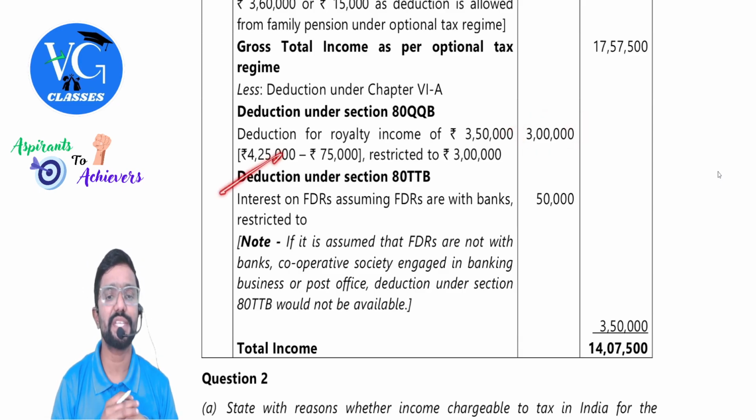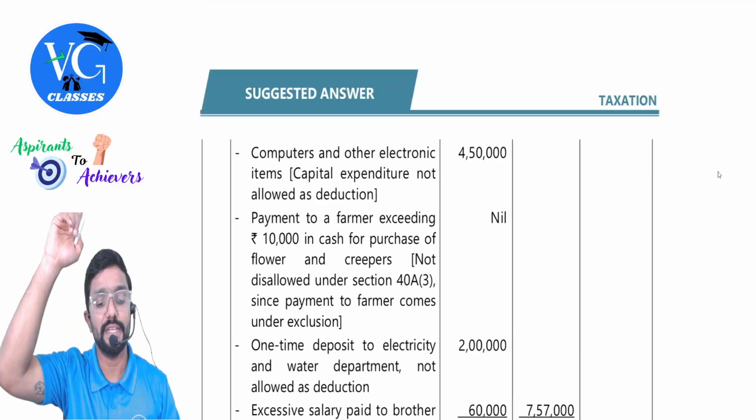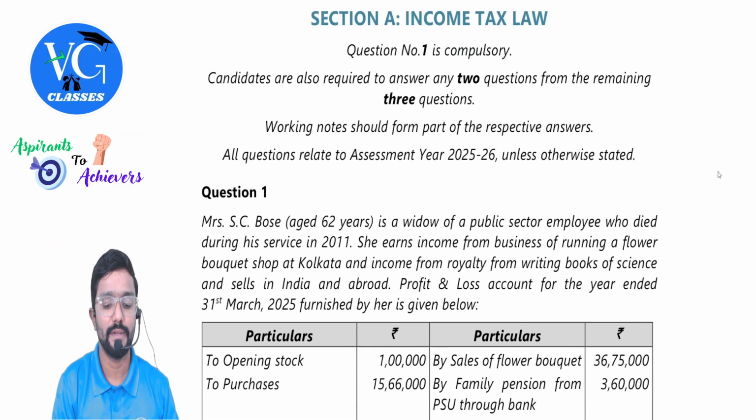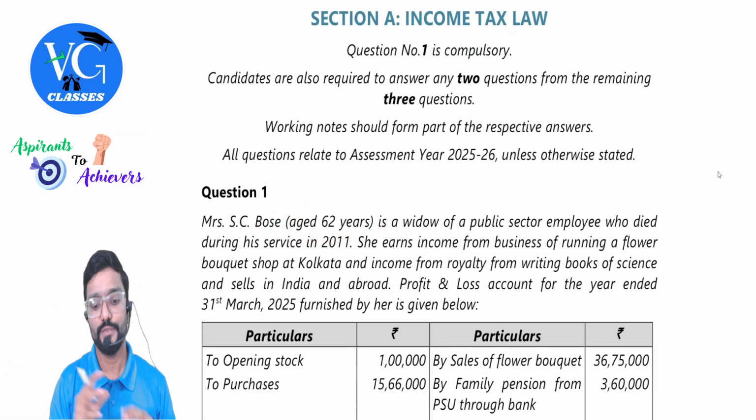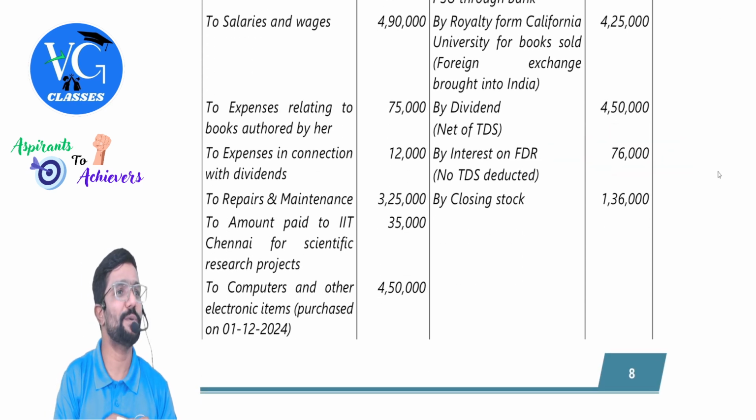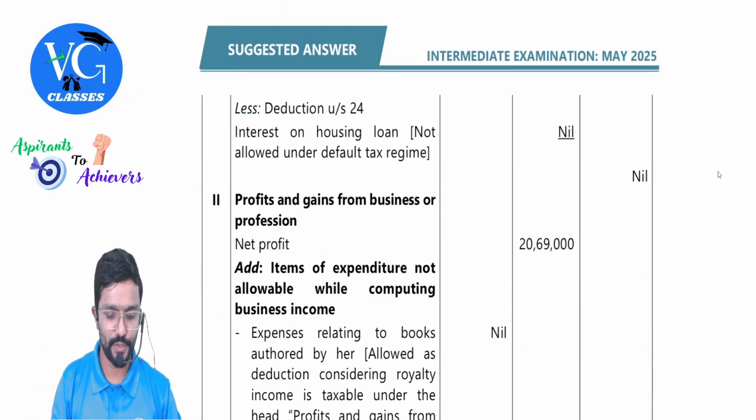Next, deduction under section 80TTB. Assessee is a senior citizen. So can she claim deduction under section 80TTB, sir? Yes. 80TTB is available. So even though it is FD interest, can she claim deduction for it? Yes. How much? Maximum 50,000, guys.